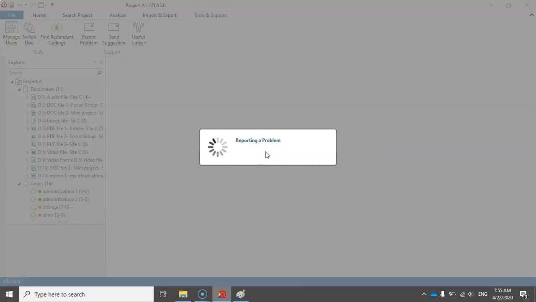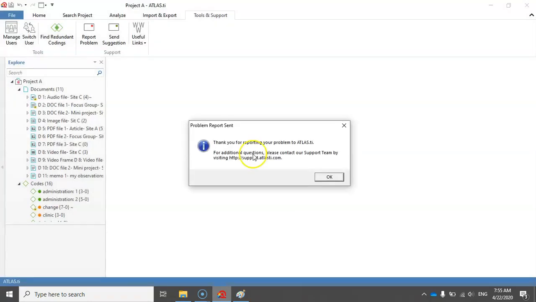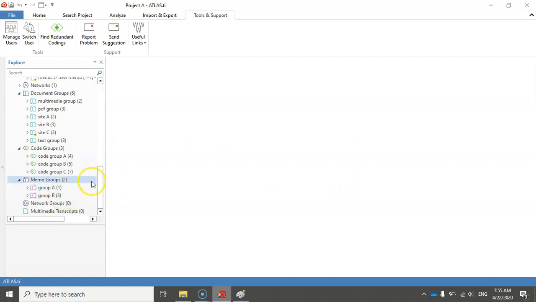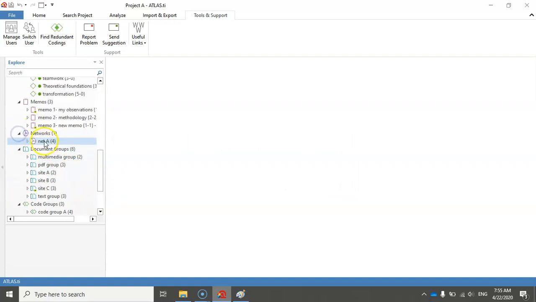Alright, just wait a second so that the problem is reported. Alright, now this is a confirmation message which shows that the problem has been reported. I just close it. Now, if you look at here, I have one network. This is the network that I created. In front of the network, you can see that there is a value of 4, which means that there are 4 nodes in this network. So these are the 4 quotations that I had in this network.